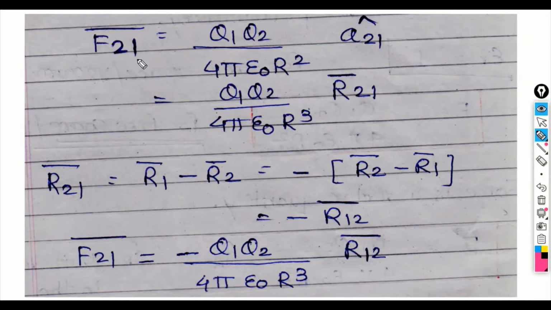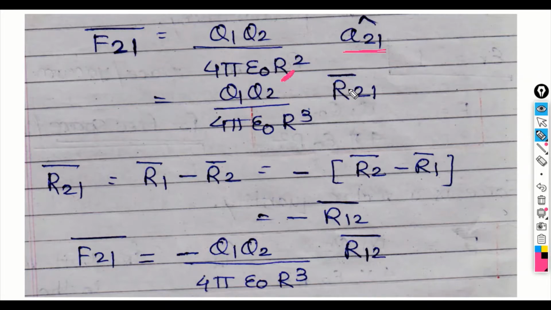So this is how I represent the vector form of Coulomb's law. Here F21 is the force exerted by 2 on 1. So it is given by Q1 Q2 upon 4 pi epsilon 0 r square. Here capital R is nothing but the distance between the two charges, that is the magnitude of the vector r21. It is represented by r.